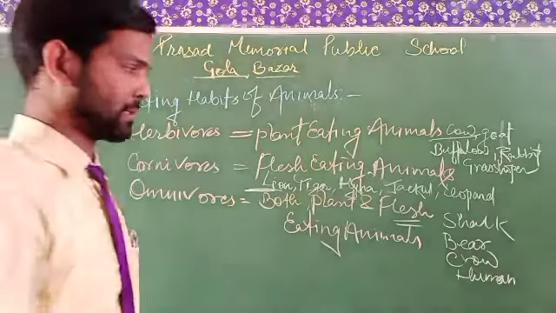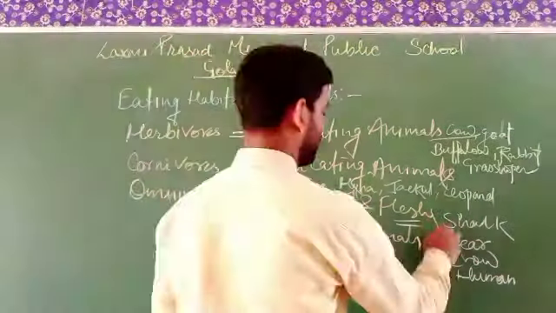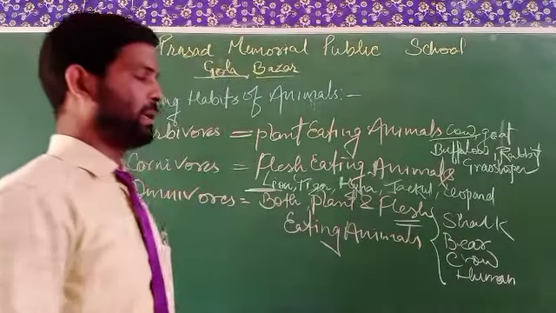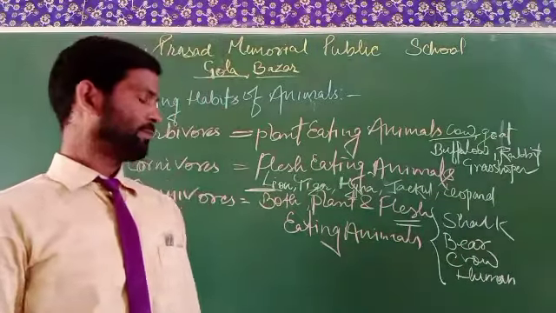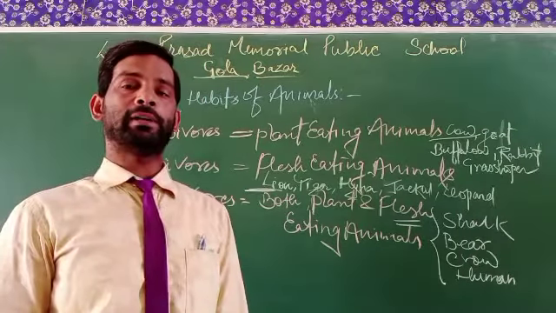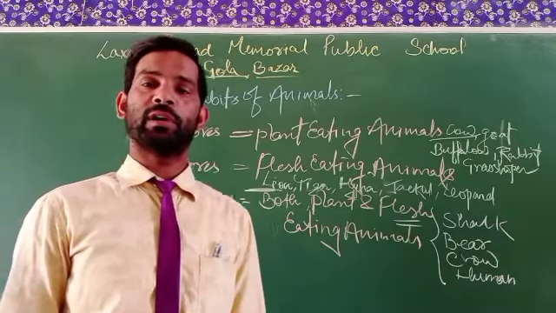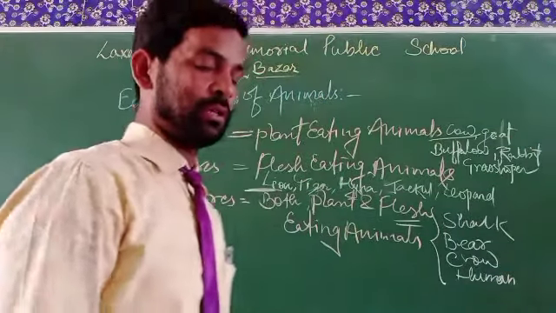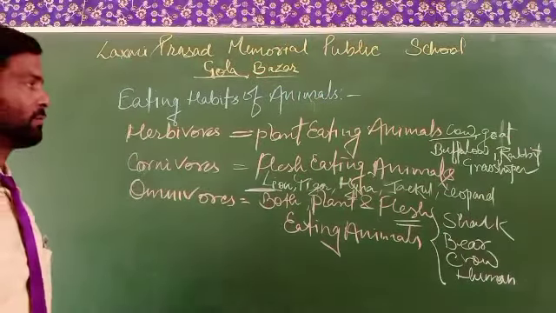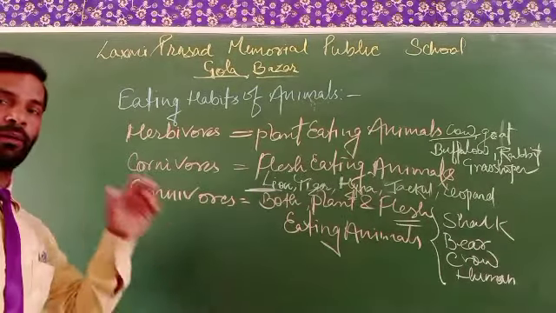Different examples of omnivores are shark, bear, crow, human. These can eat both plants as well as the flesh of other animals. So these are the three categories based on their eating habits.